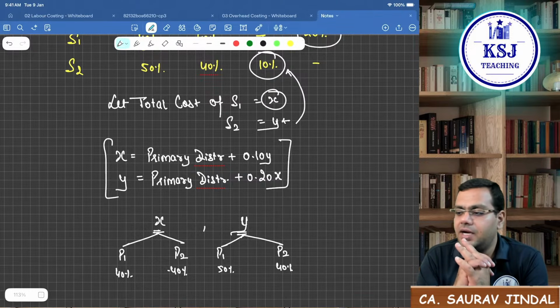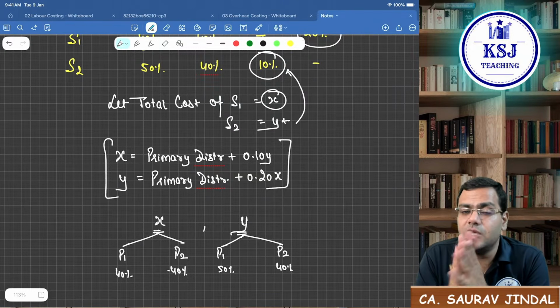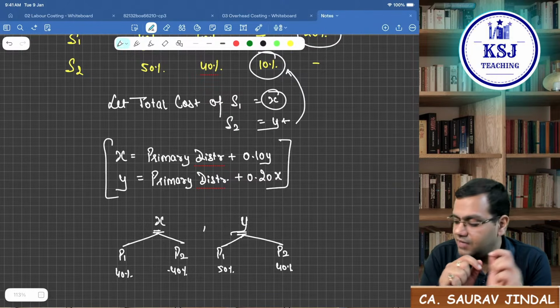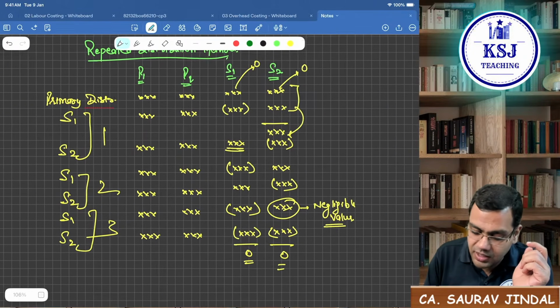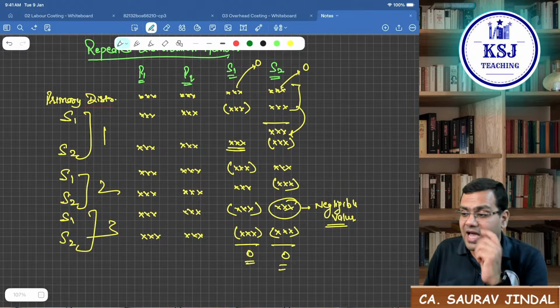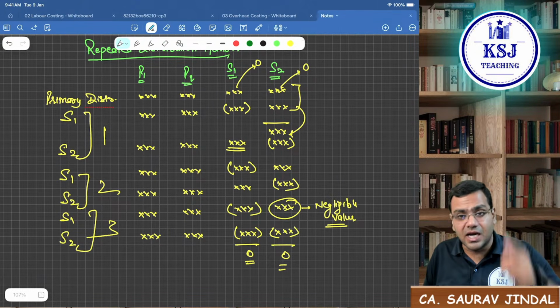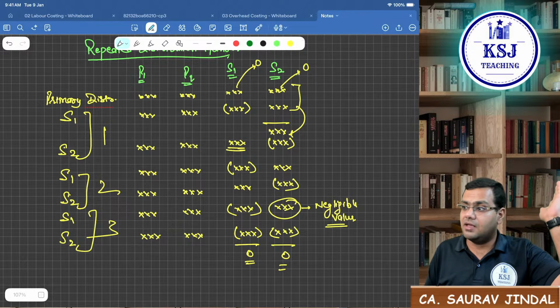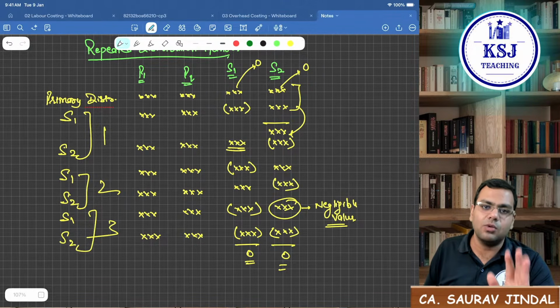But my recommendation is that if possible, apply the simultaneous equation method. That is comparatively easier. In case of repeated distribution, when you keep on distributing, the calculations are too many, and in those too many calculations, the chances of committing a mistake are high. So my recommendation is that you should go with the simultaneous equation method.